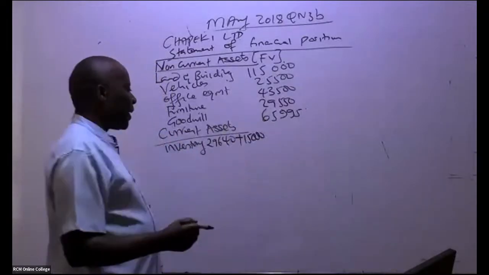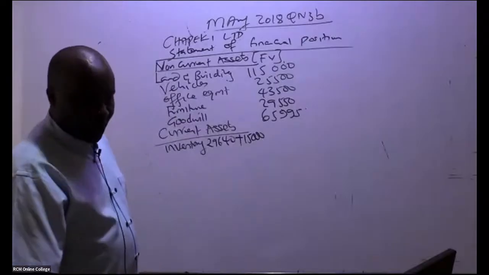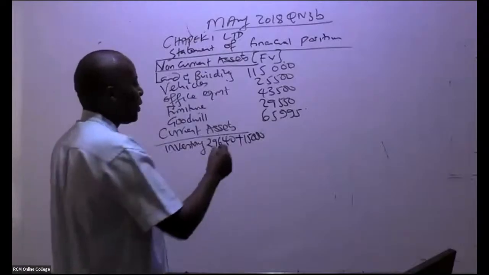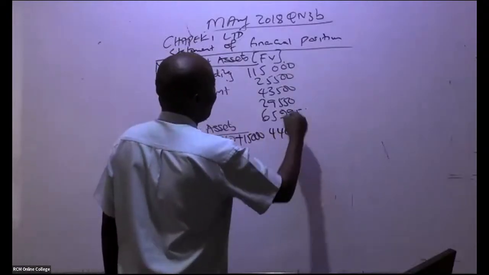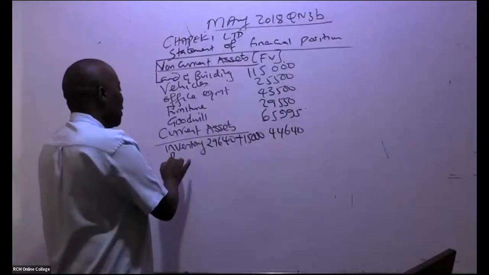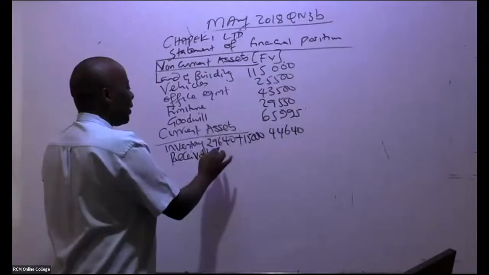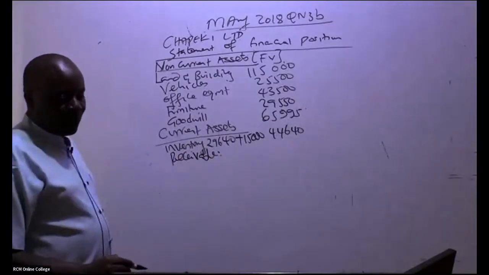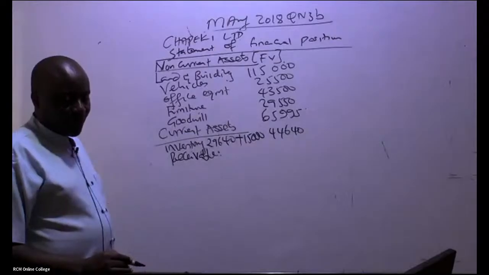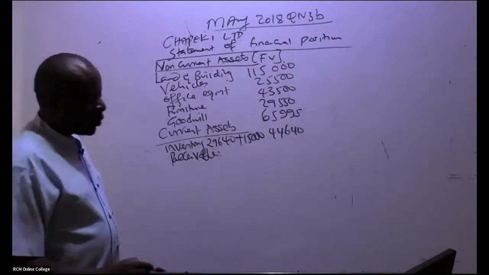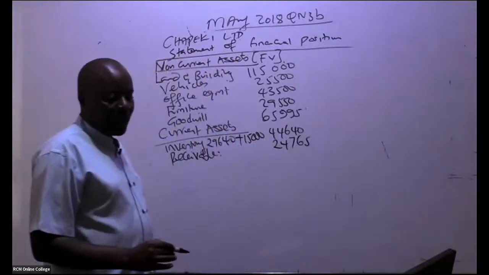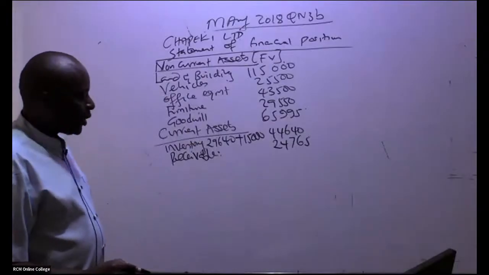So this gives us what figure as inventory? 44,640. Thank you very much. These are marks passing like that. After inventory, we have receivables. There is no additional note on receivables. We had already computed this. How much do we have for receivables? 24,765. From there, ladies and gentlemen, of course, we have cash at bank.